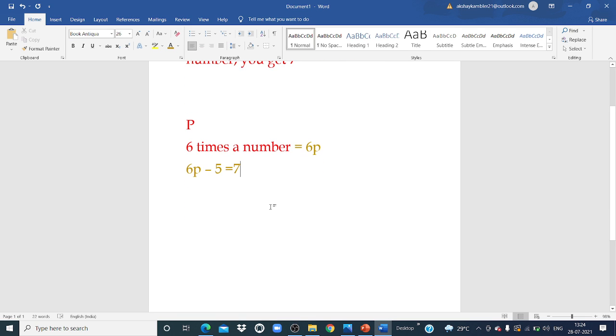So how will we write? Taking away 5 from x gives 9. Can you write the equation? Can you form the equation?